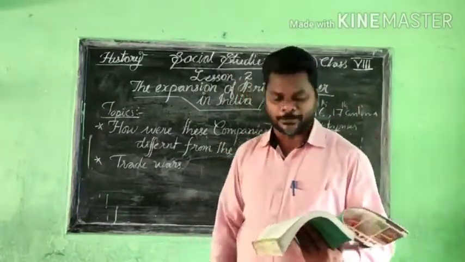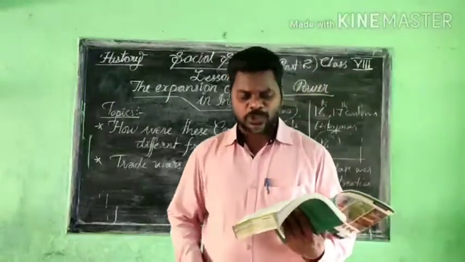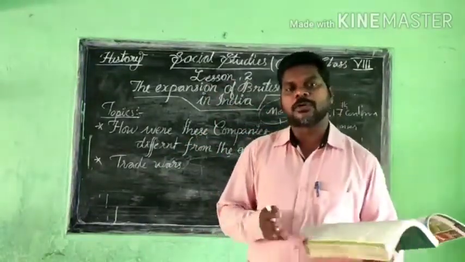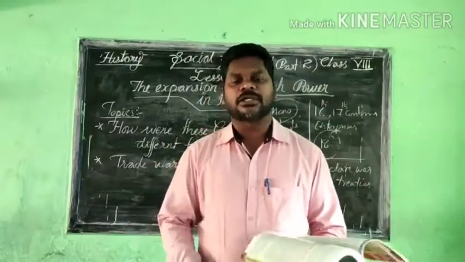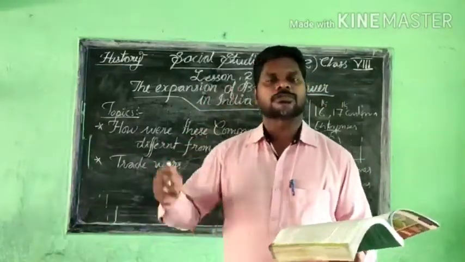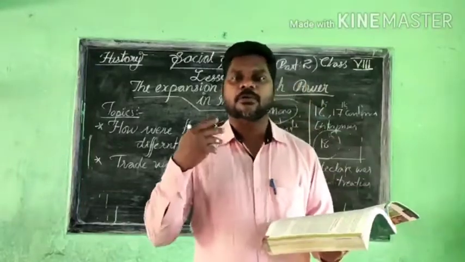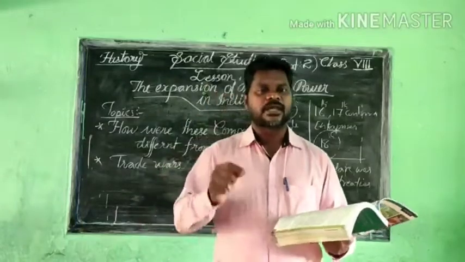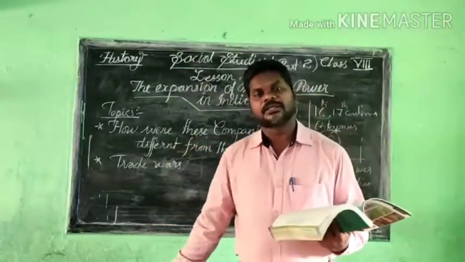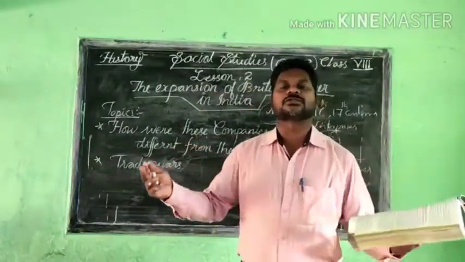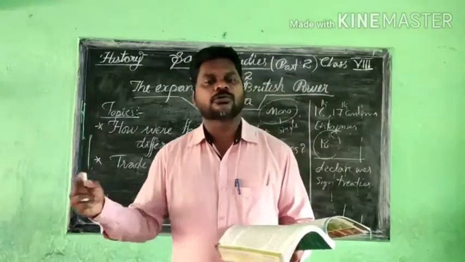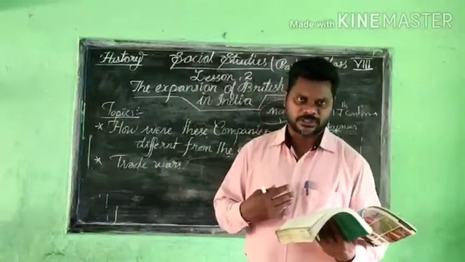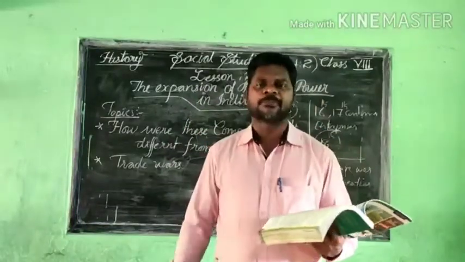Even the European companies want to get more profit. Even the French want more profit from India. If the English East India Company is also here, they are also taking the resources from India, so they will not get 100% of the resources. If there is a single monopoly, they will get almost all the resources for themselves, and they can export and develop themselves. Because of that, they fought each other. This is one main reason they fought each other.